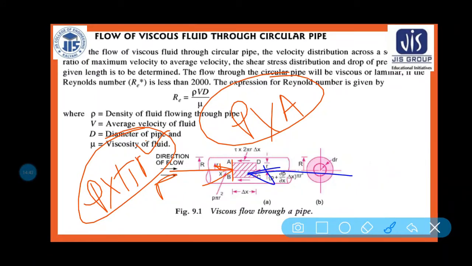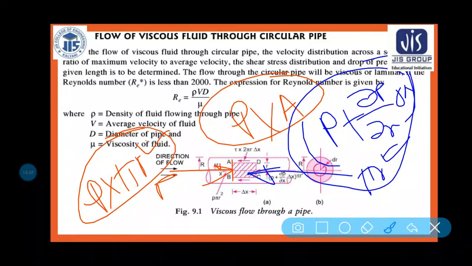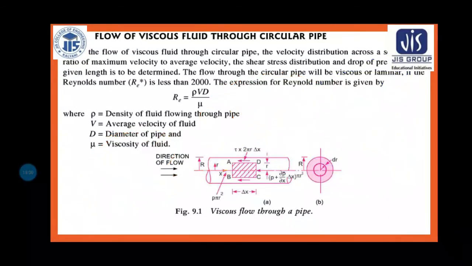there must be some pressure. So that is your P plus some change. So del P by del x into dx is the pressure, into pi r square, that is the area, pressure force. Okay. Isn't it?